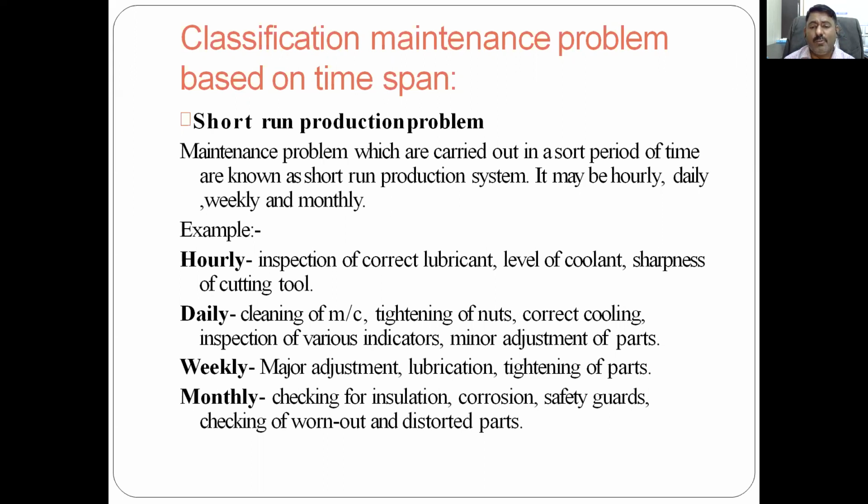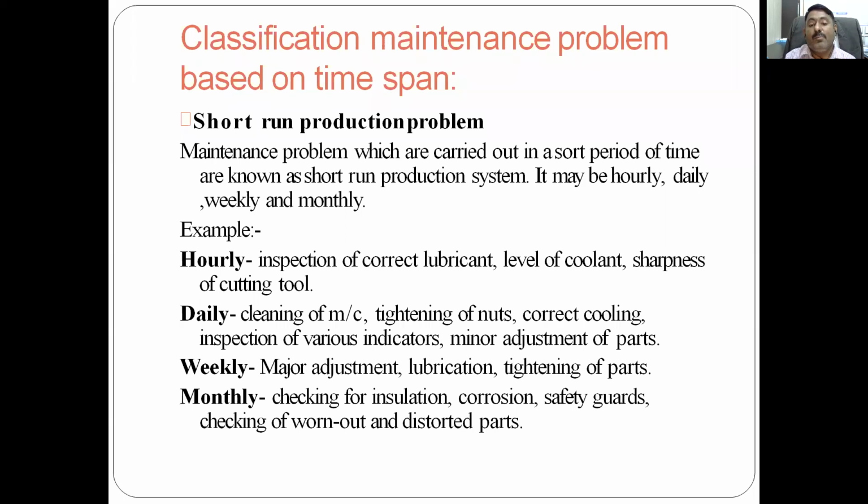Inspection of correct lubricant, level of coolant, sharpness of cutting tool. Hourly, if you are using a single point cutting tool, whether it is as per the standard format, whether the sharpness, the nose radius, the back angle, rake angle, etc. are accurate. Only then your material removal rate and surface finish will be accurate. This is just one example of hourly inspection. Then correct lubricant: what is the lubricant, whether it is available at that particular temperature, what is the level of coolant desired, and what level of coolant is available. Like this, there are many pointers which are addressed on an hourly basis.